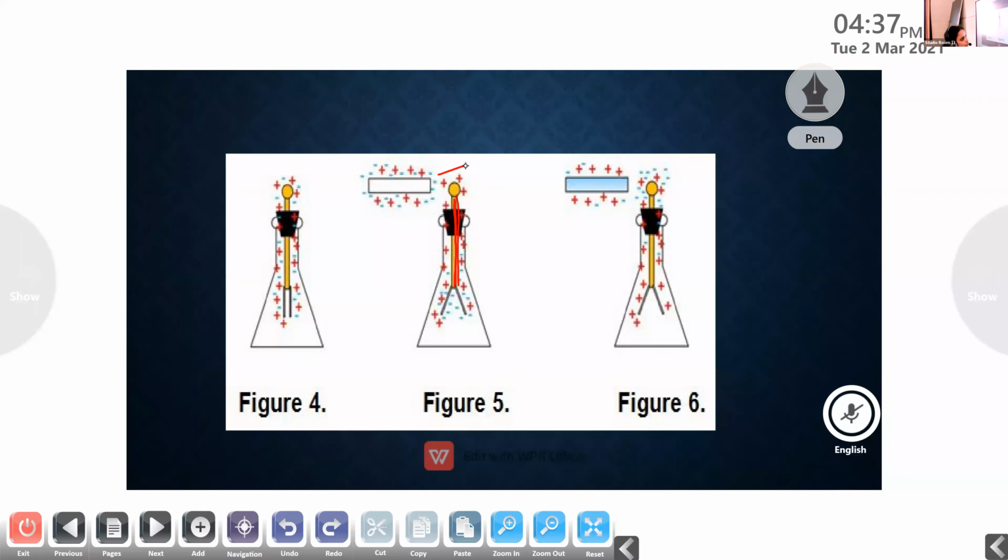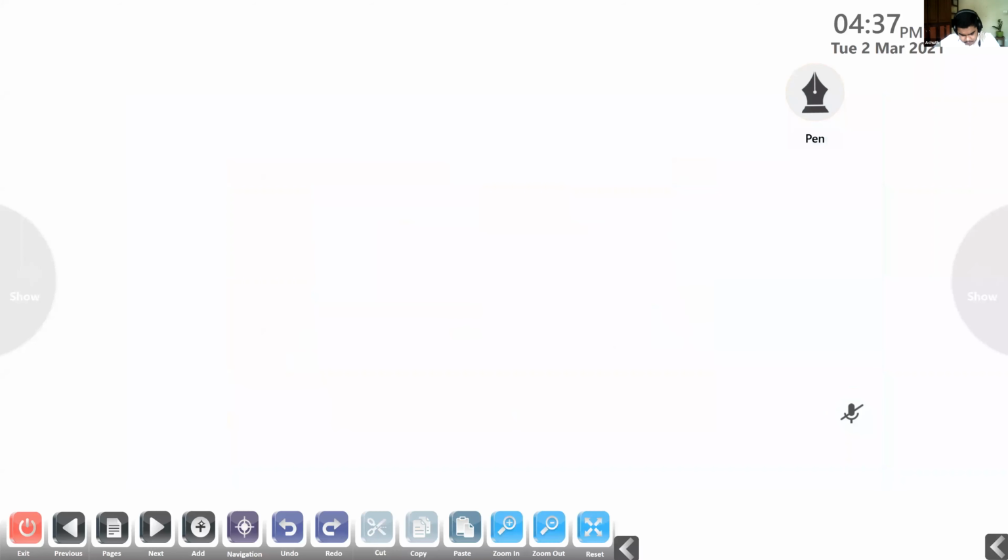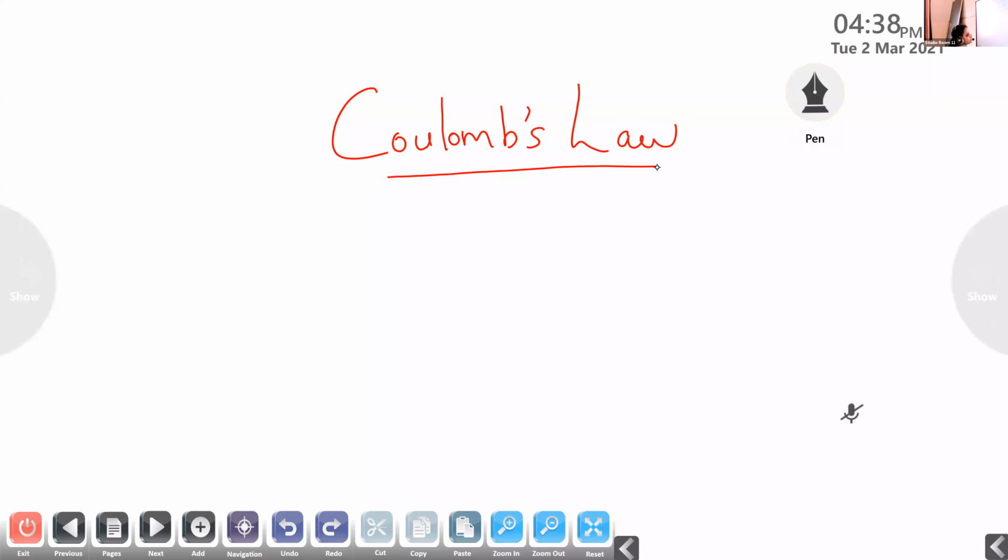Okay, is it clear for you? Say at least yes or no. Yes, ma'am. Okay, so can we move to the next topic? Yes, ma'am. Okay. So the next topic is very important, and this is known as Coulomb's law.